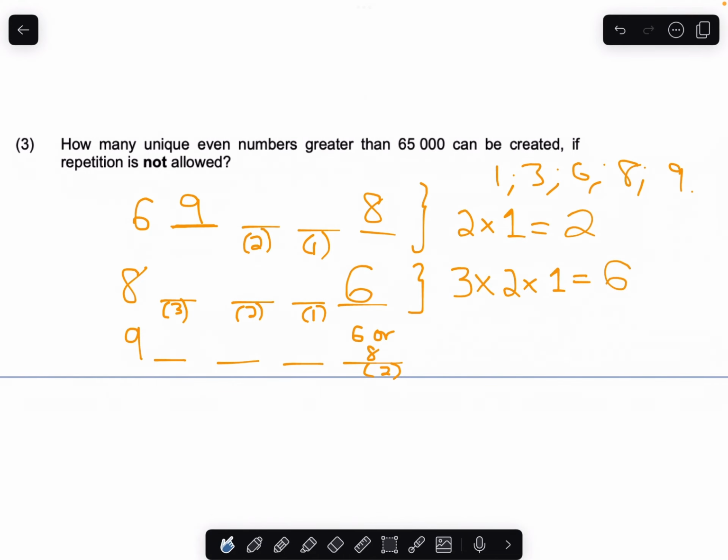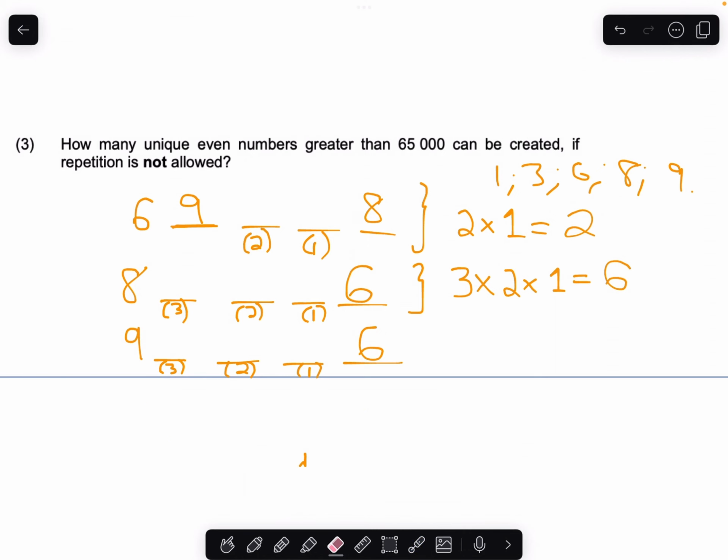I'm tempted to split these cases up. So either it ends with a 6 or it ends with an 8. So then here we're left with 3 options, 2 options, 1 option, and then similarly here. So something tells me I could have had it the way I had it.